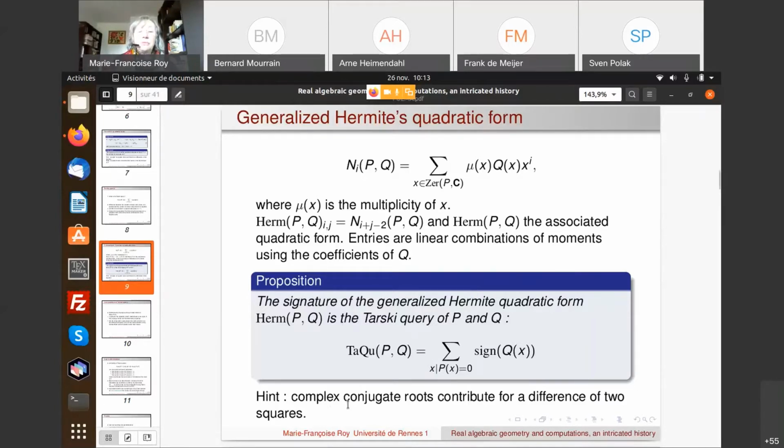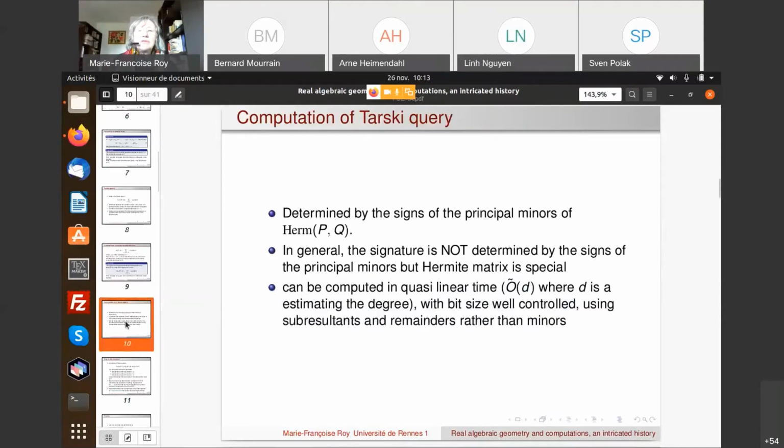When I have complex conjugate roots, they contribute for a difference of two squares in the signature. Okay, so that's the real root counting and generalization using quadratic form, using Hermite.